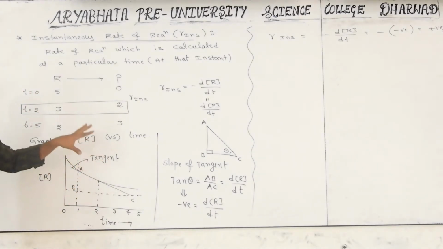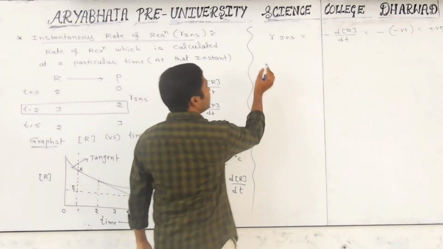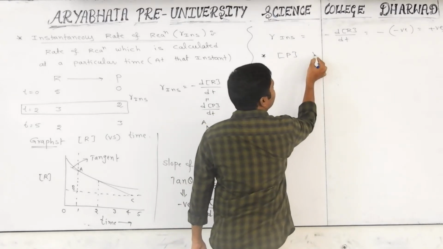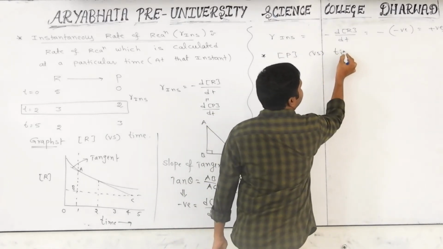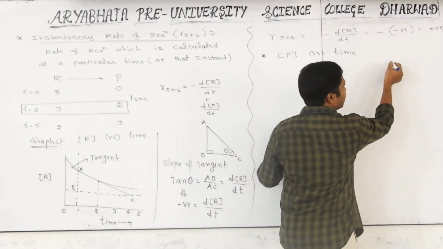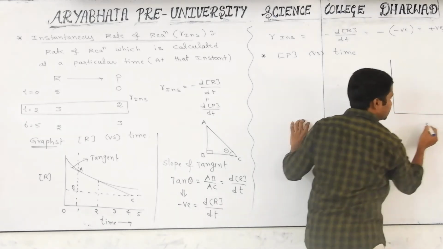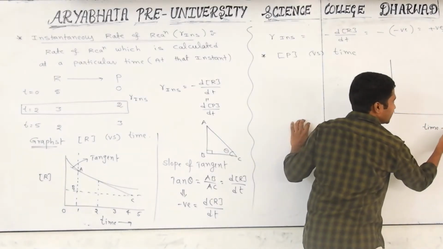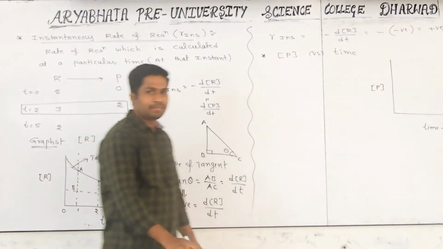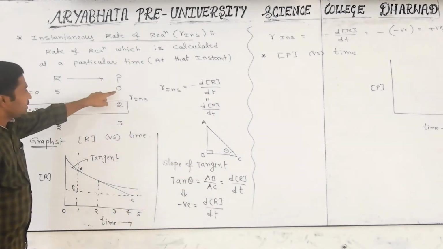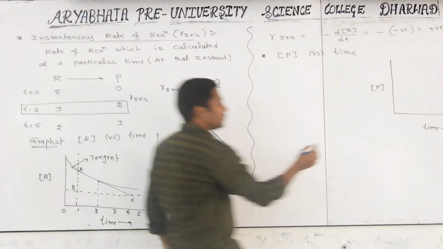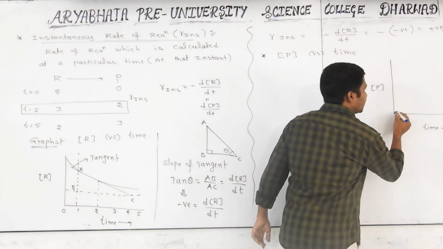Same concept we are explaining with respect to products. Second information: I want to plot a graph between concentration of the product versus time. First of all, you see this separately and clearly. This is the time axis, the x-axis. On the y-axis, I am taking concentration of the products. Initially, at time 0, the concentration of the product is 0. As time goes on, it increases. That's why the graph starts at the 0 point and goes like this.